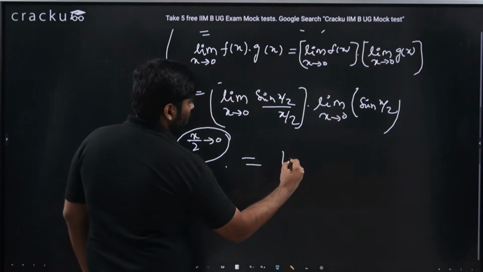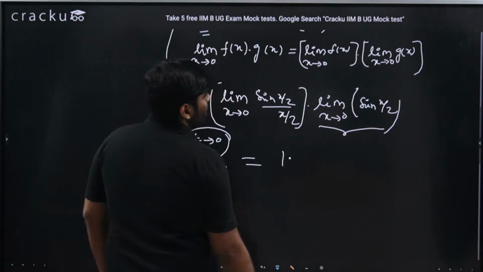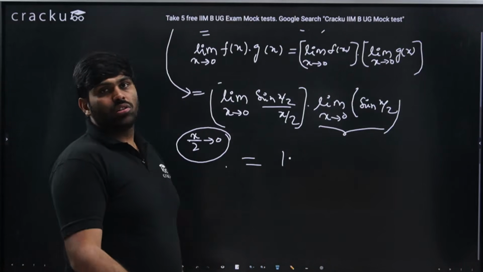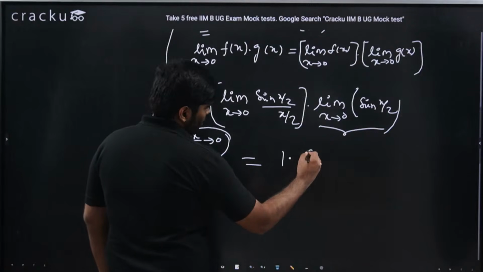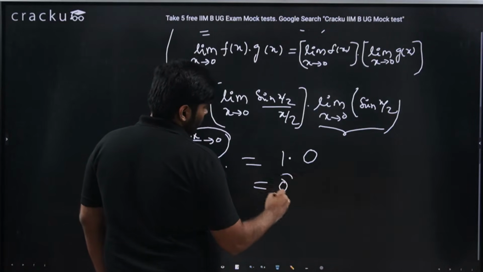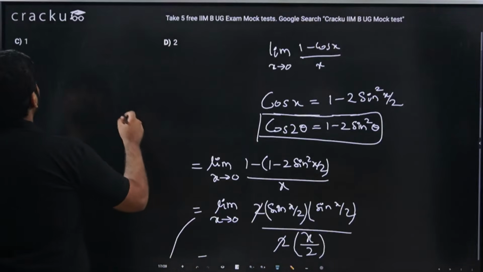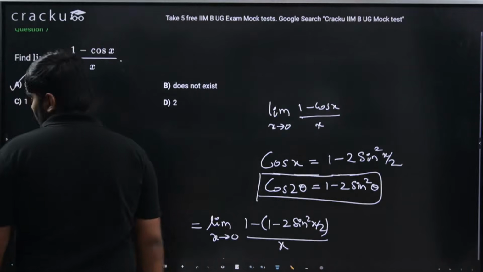So this is 1 into, what about this function? Limit x tends to 0 sin x by 2, that is limit x by 2 tending to 0 sin x by 2. This is 0. 1 into 0. So the answer has to be 0 for this particular question. That is option A.